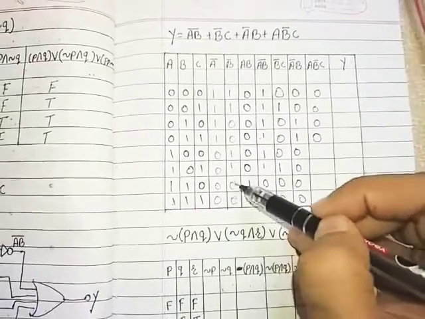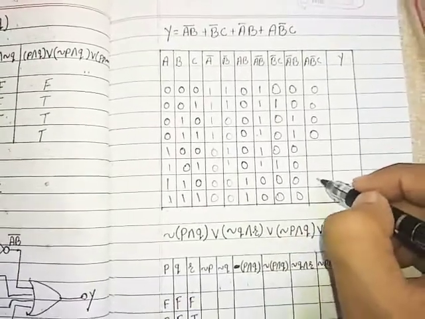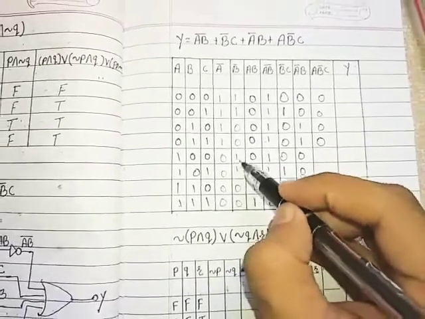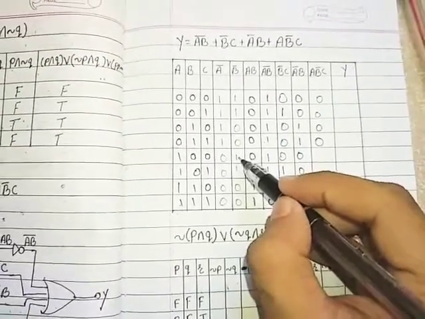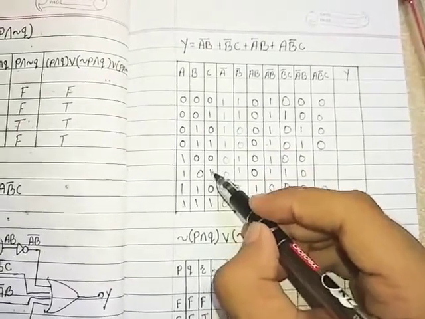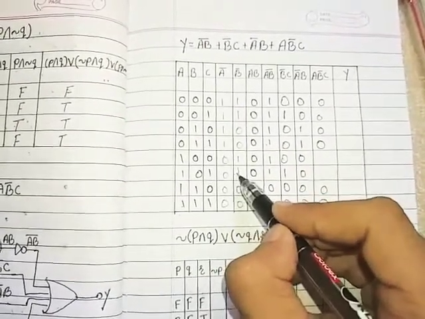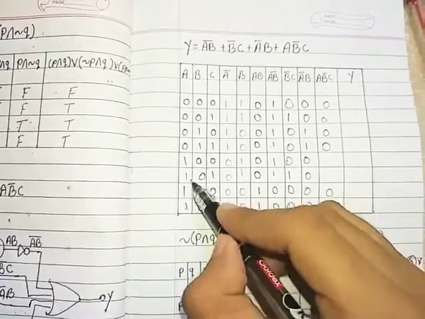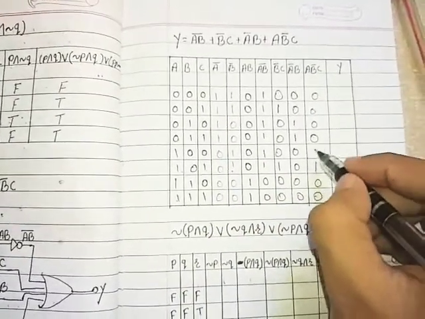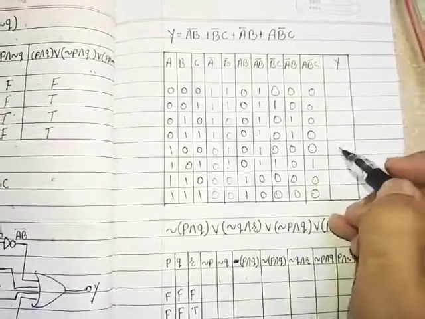Here the last 2 are 0, so we will put 0 here. Here it is 2 1, and then we require C. So C is here 0 and 1, so we will get 1 1 1 1. Only in this condition we will get 1 1 1 1. Rest everywhere we will get 0.